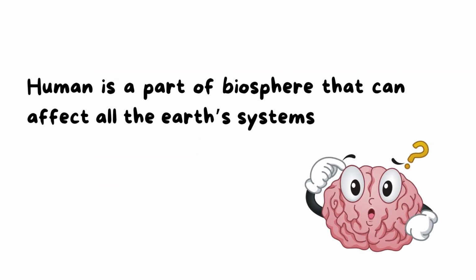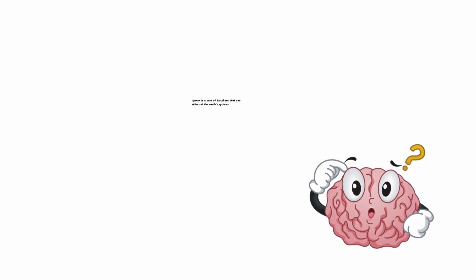Humans are part of the biosphere and can affect all the Earth's systems. We know humans are part of the biosphere because we are living organisms, and humans can affect all the other systems: biosphere, atmosphere, geosphere, and hydrosphere. Can you give me examples? Okay, I will help you.